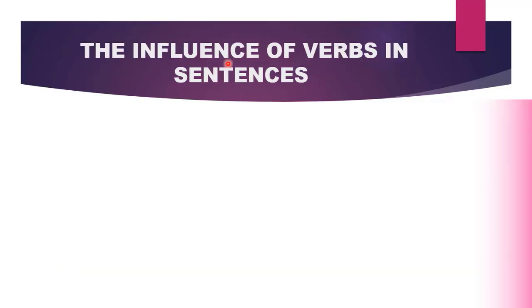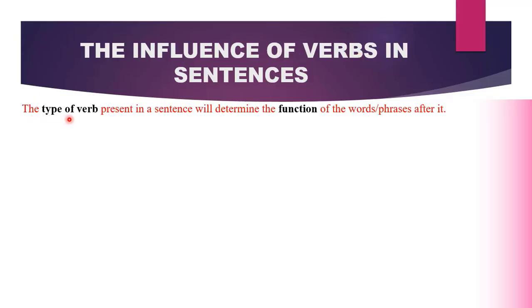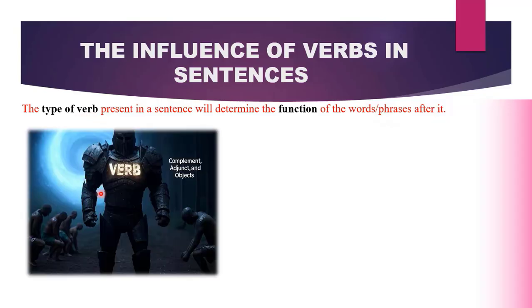Let us look at the influence of verbs in sentences. The type of verb present in a sentence will determine the function of the words or phrases after it. The verb is the most important element; the verb is like a giant warrior in a sentence. Before we can have a complement, it will depend on the type of verb that exists in a sentence.